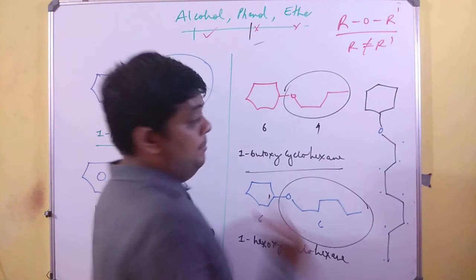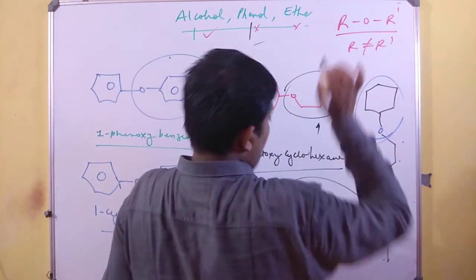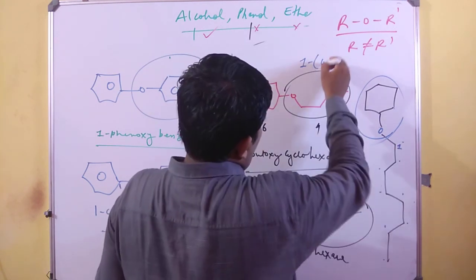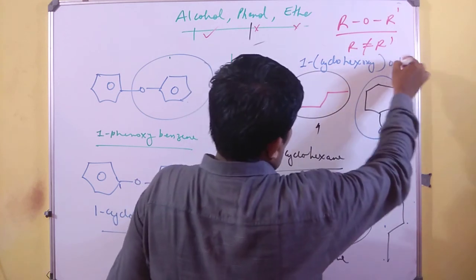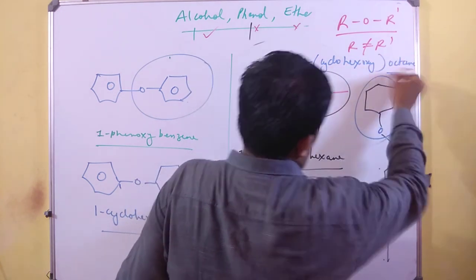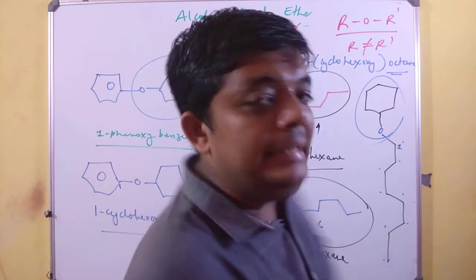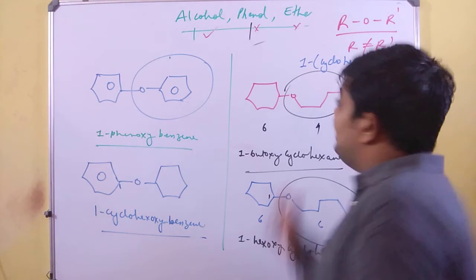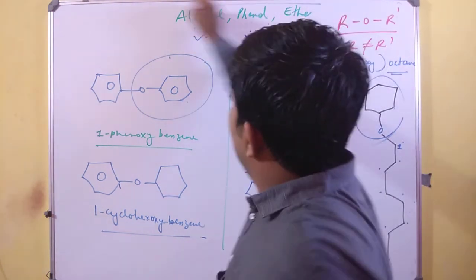In this case I must write this as the substituent, and therefore I will mention 1-cyclohexoxyoctane. So friends, this is how we can write the IUPAC names for alcohol, phenol and ether.